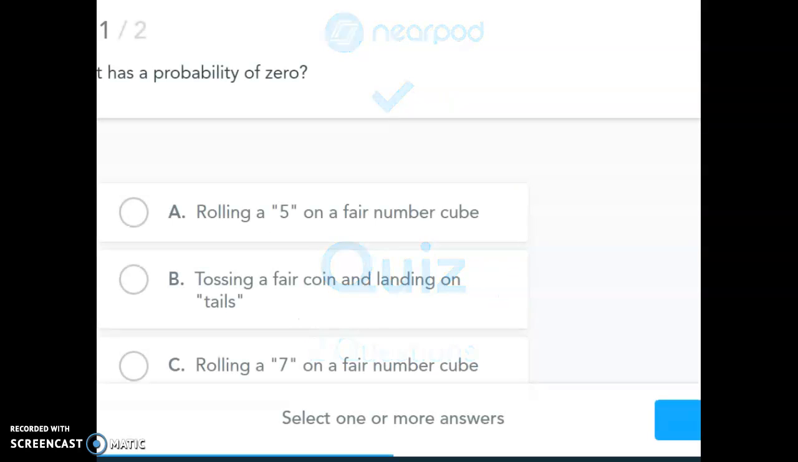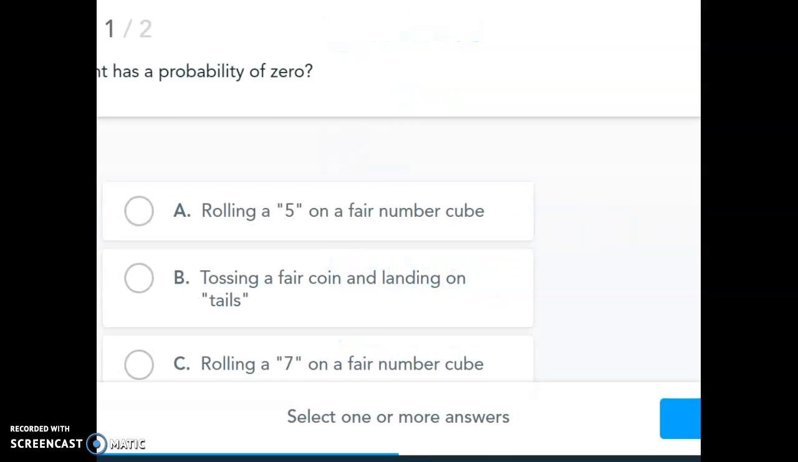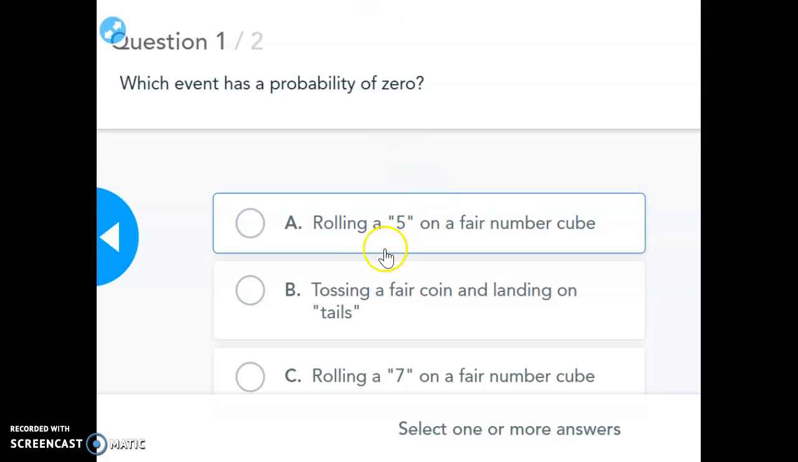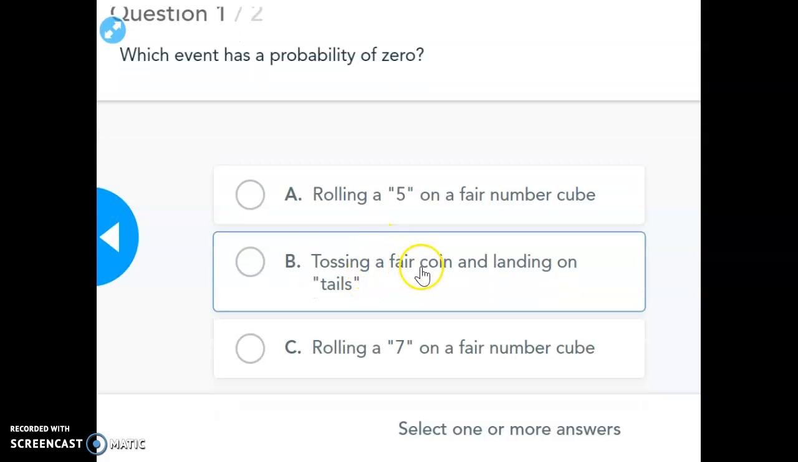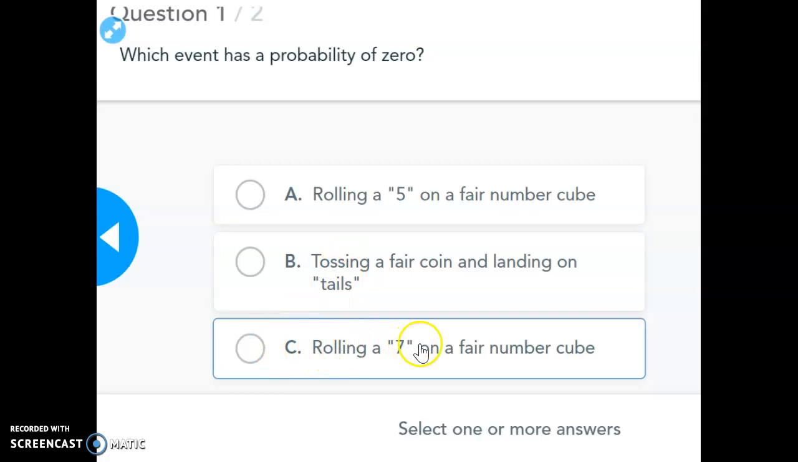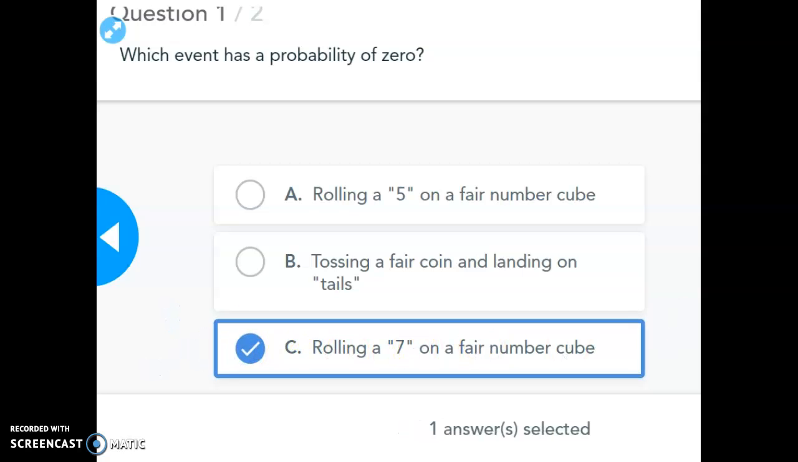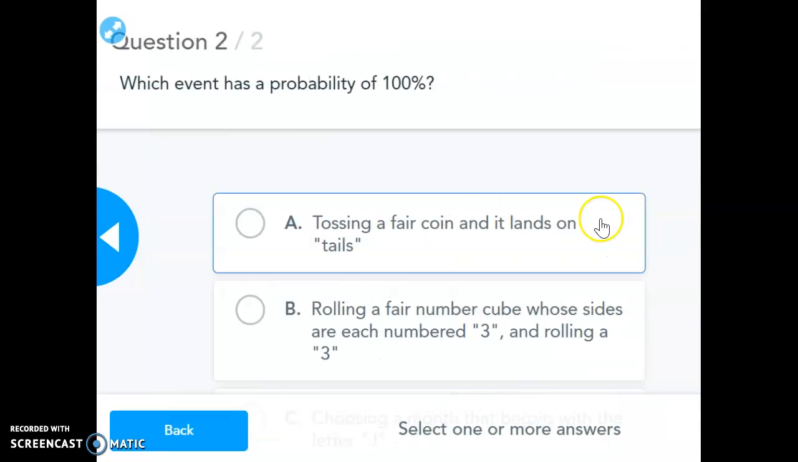Here's a quiz. Which event has a probability of 0? Rolling a 5 on a fair number cube. Well, a fair number cube is called a dice. So is there a 5 on a dice? Absolutely, so that I can do. Tossing a fair coin and landing on tails. Yes, because it's heads or tails. Rolling a 7 on a fair number cube, and a fair number cube only has 6 sides, so I could never get a 7, and that would be the probability of 0.